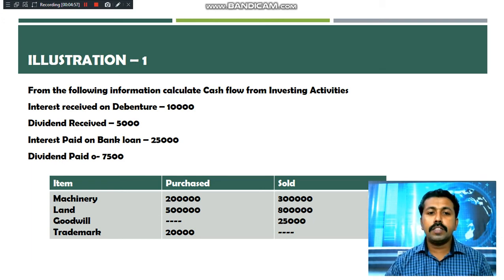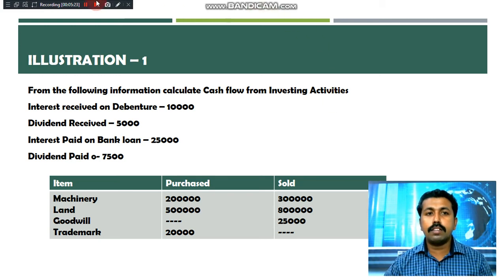Machinery purchased is an outflow of cash, and machinery sold is an inflow of cash. For goodwill, there is no purchase amount, only the sold amount, which is a receipt or inflow of cash. Land purchased is an outflow, land sold is an inflow, and trademark purchased is also an outflow of cash.